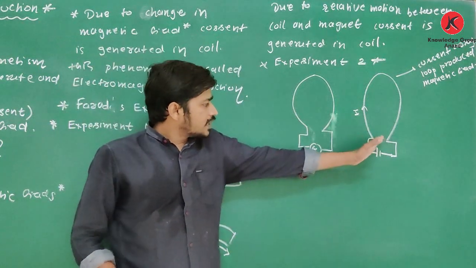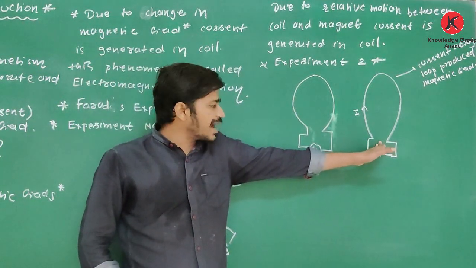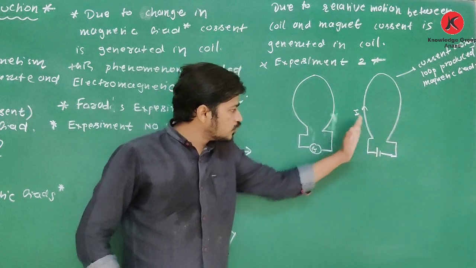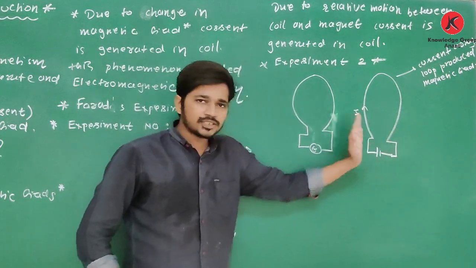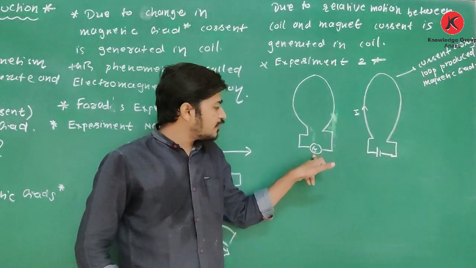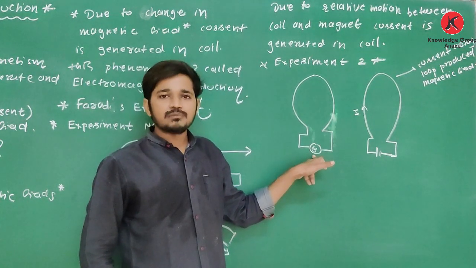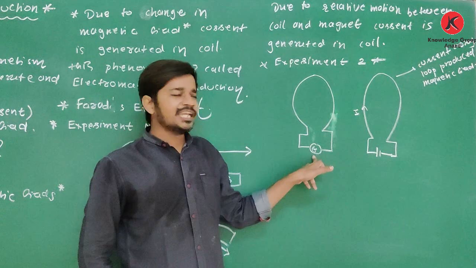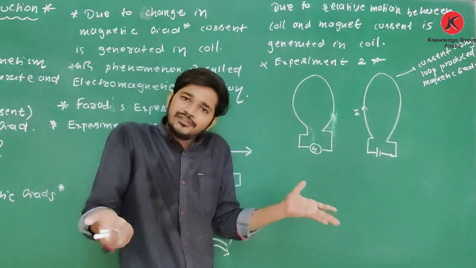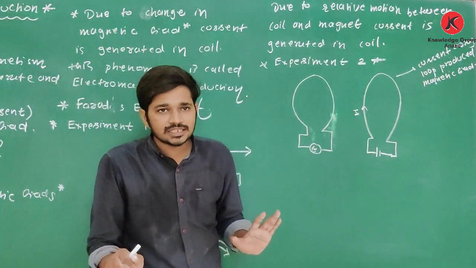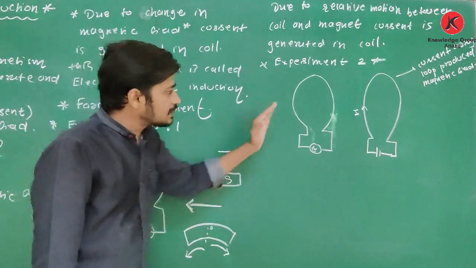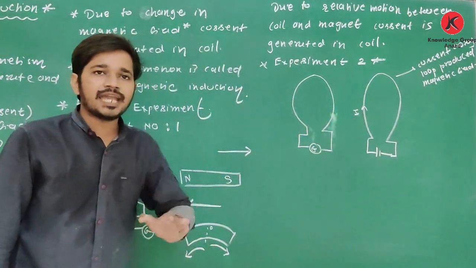If this coil having the battery is moved towards or away, the galvanometer connected in the second coil shows some deflection, indicating presence of current in this coil. Similar results. Just the magnet is replaced by this current carrying coil.